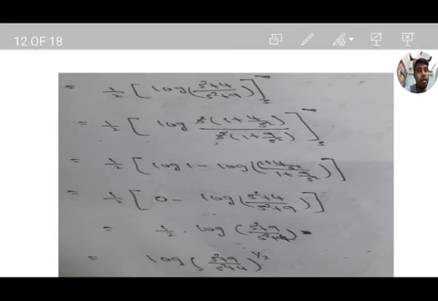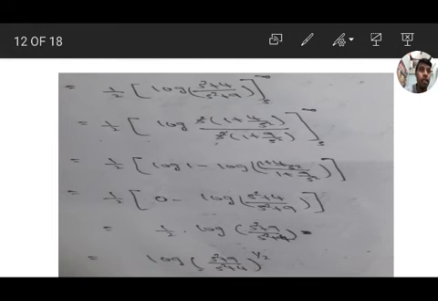Before applying the limit, simplify: the highest power of s, s square, is common in the numerator and in the denominator, and we get 1 plus 4 by s square by 1 plus 9 by s square, where s square cancels. If we substitute the upper limit infinity, log of 1 plus 4 by infinity square, 4 by infinity square means 0, and 1 plus 9 by infinity square means 0, that is 1 plus 0 by 1 plus 0, which is log 1.